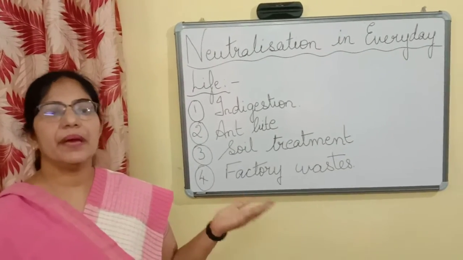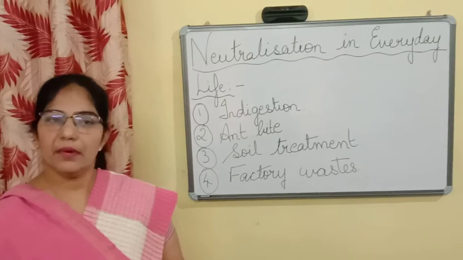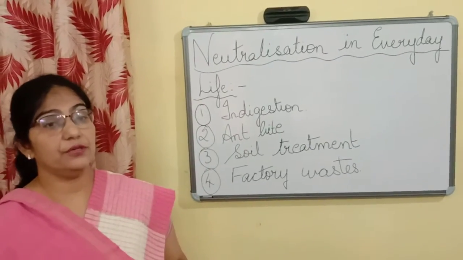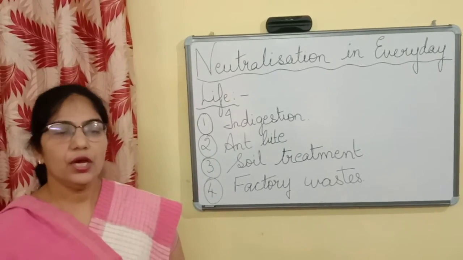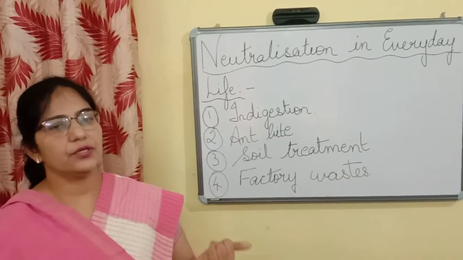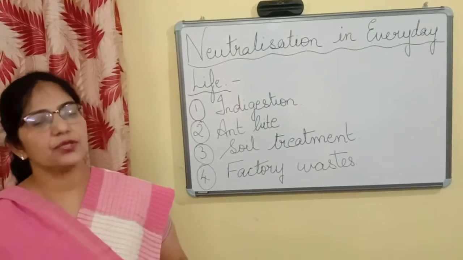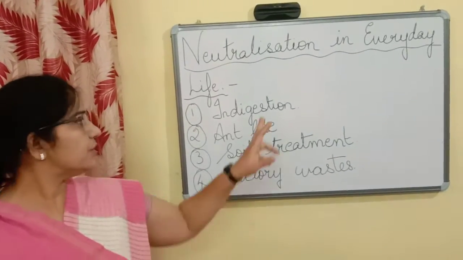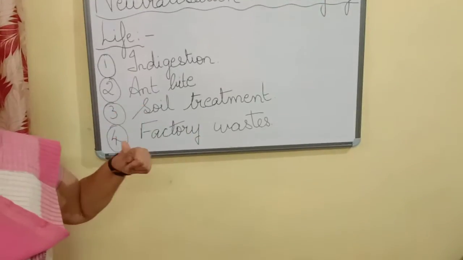For example, baking soda, that is sodium hydrogen carbonate, or in the market you also get calamine solution, that is zinc carbonate. So both zinc carbonate and sodium hydrogen carbonate, that is baking soda, are used for the treatment of ant bites. I hope these two, indigestion and ant bite, are clear to you.